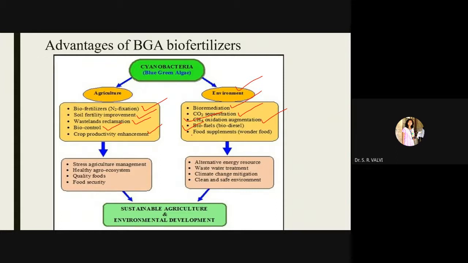Then food supplement. Yes, spirulina is the best example of algae, where we are using this spirulina for the supply of proteins, right? Single cell protein. Then all these are the advantages of these blue green algae, in case of agriculture and in case of environment.